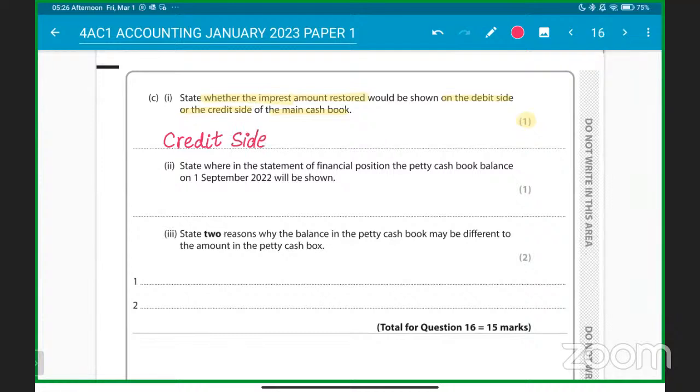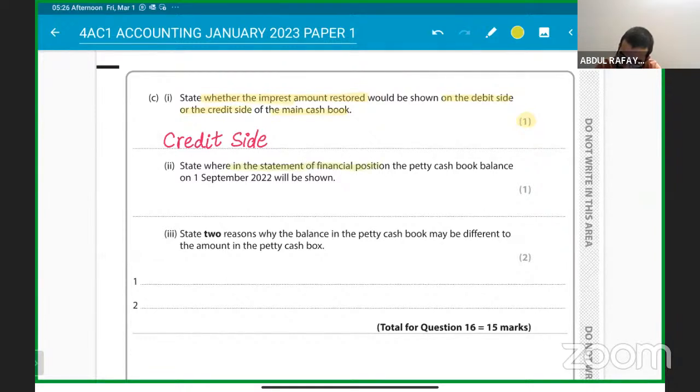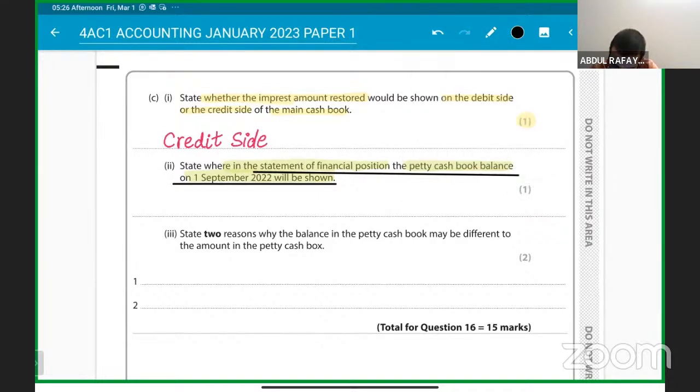And state where in the statement of financial position the petty cash book balance would appear. So where will this be shown? In the statement of financial position, the petty cash book balance will be shown in the current assets section, because it's an asset, right? So current assets, it will be shown in there. Understood? Clear with me?